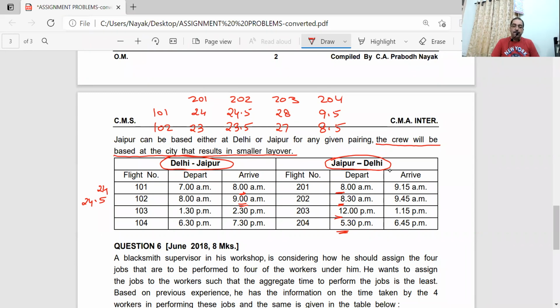Have you understood? Like this, I will prepare table number 1. Then I will prepare one more table, starting with Delhi, reaching Jaipur. So I'm taking the first portion and connecting it with the second portion. After that, I will prepare one more table, starting with the second portion, connecting it with the first portion. Interesting problem. Chalo, let us do it. Let us prepare the first table.